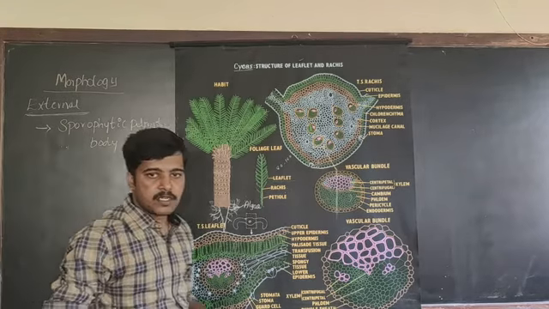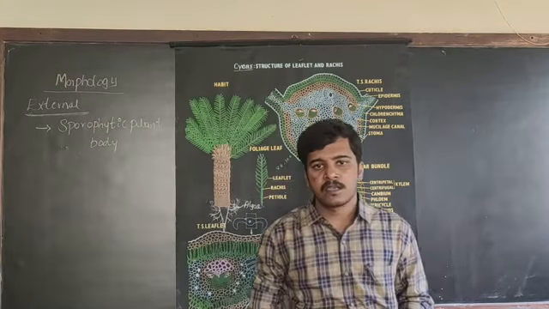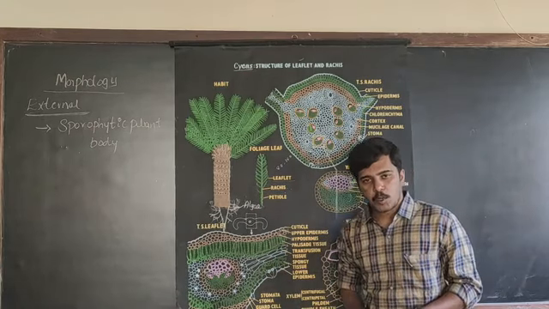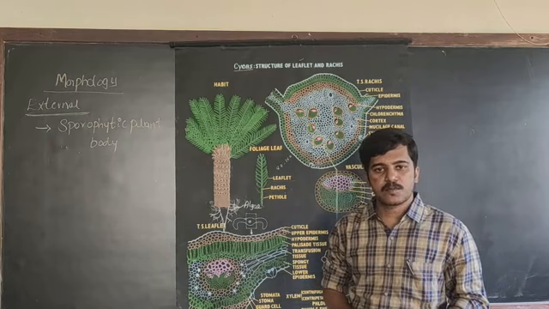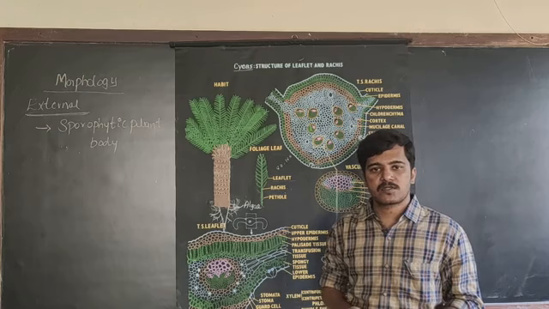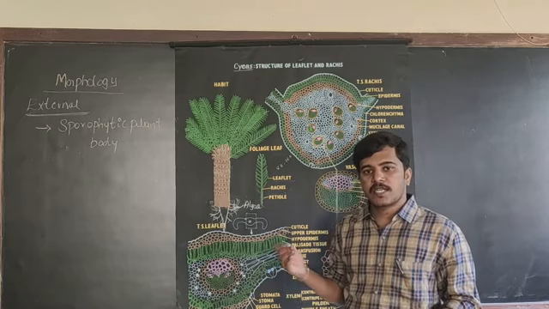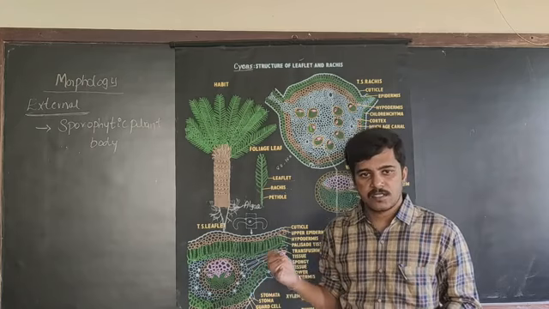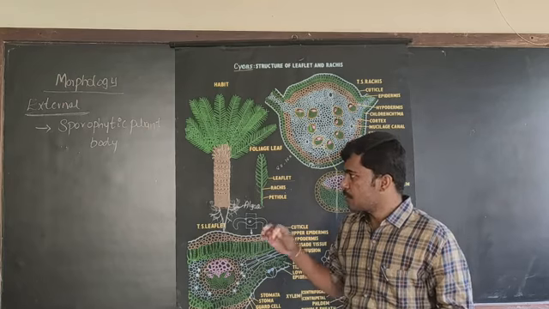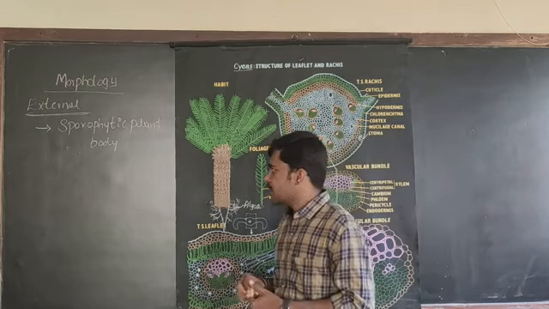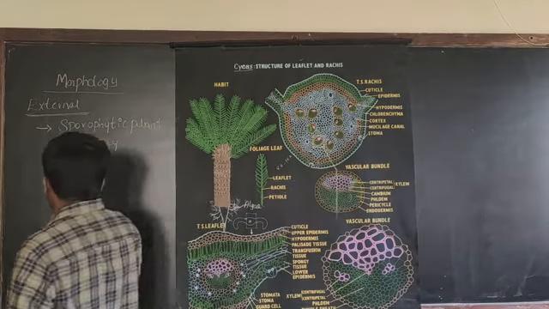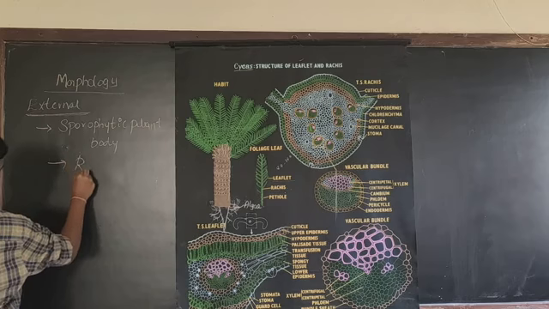If you look at the external morphology of cycas, as I have told you, the plant body is sporophytic in nature. In most of the gymnosperms, the plant body is sporophytic in nature, which means the sporophytic phase is dominant over the gametophytic phase.